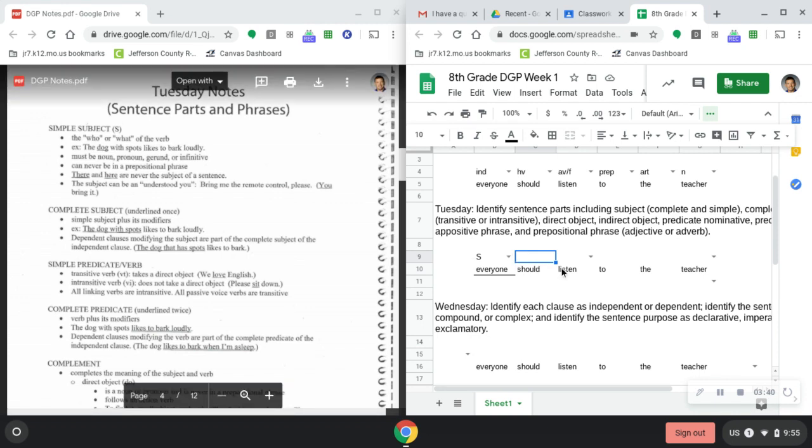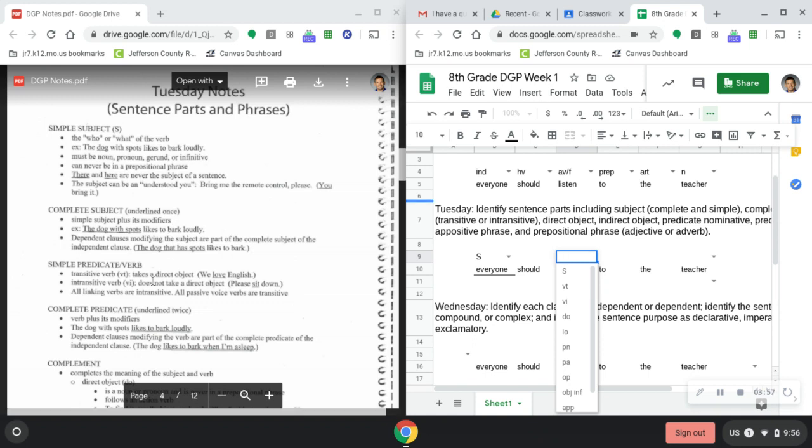We have two verbs here as well, but we only have one box above. So there's a good helper here that we are going to click on the box above, listen. So that's going to be our simple predicate. Our simple predicate is always going to be a verb. It's going to be the main verb in our sentence.